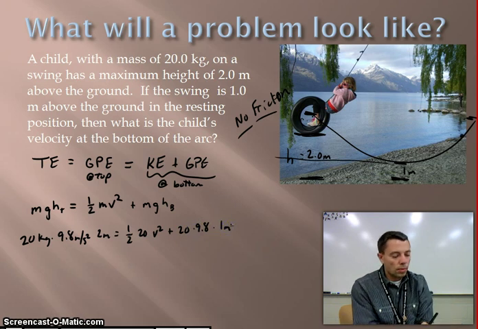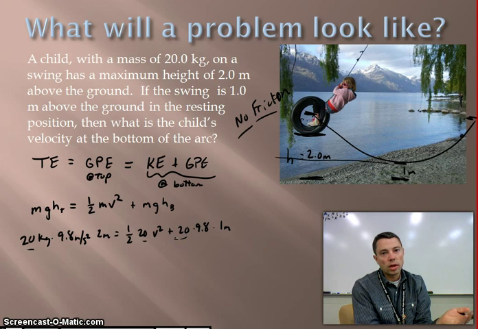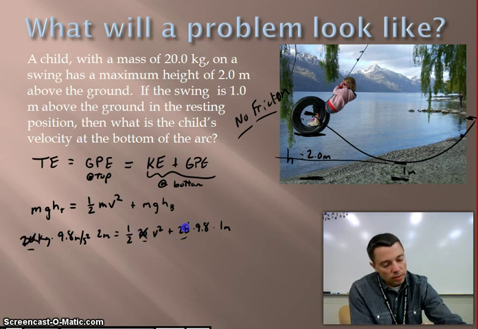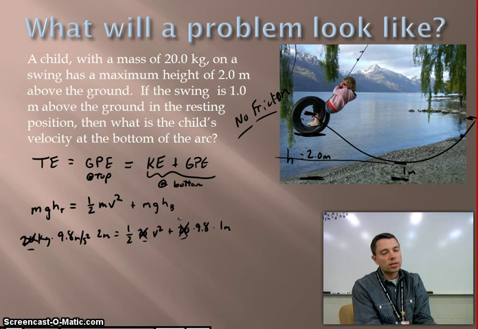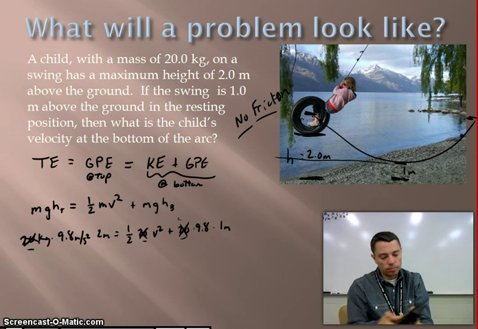Okay. Now, the quick thing is to look at this and say, math-wise, I notice that I have 20, 20, and 20 in all of these. So really, does the mass matter? No. And the mass doesn't matter because we're not ever changing our mass. In other words, the girl on the tire swing is still the girl on the tire swing through the whole thing. So in other words, I'm going to take my 9.8 times 2.